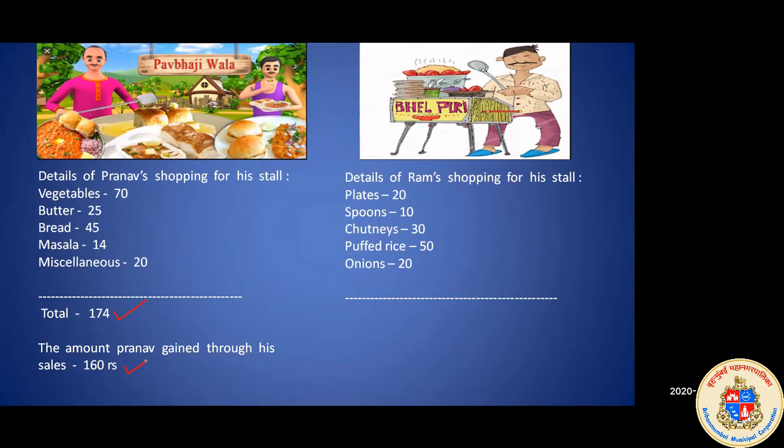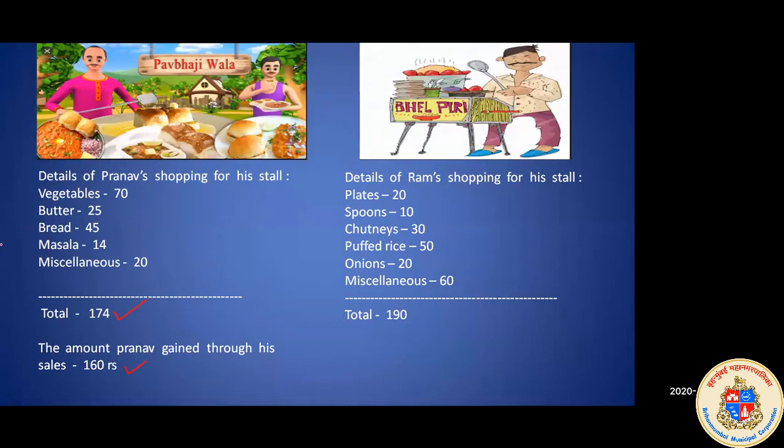Then the miscellaneous total amount is 60 rupees, that is chutney, salt, garam masala, etc. for 60 rupees. The total amount that he invested in his stall was 190 rupees.